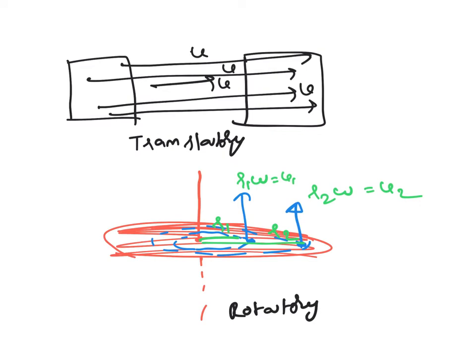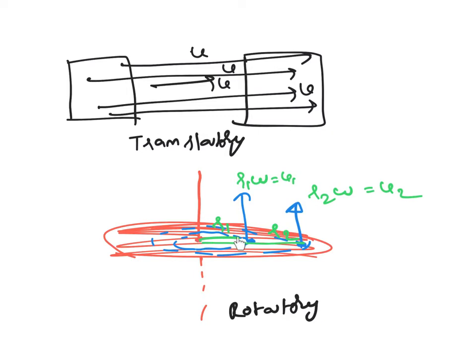You can see here, suppose a body is in a translatory motion, the velocity of this particle, the velocity of this particle, and the velocity of this particle, and the velocity of center of mass are equal. That is translatory motion. In this case, in rotatory motion, I have taken a pure rotatory motion. Pure rotatory motion means at least one particle on the body should be at rest. We come to the definition later.